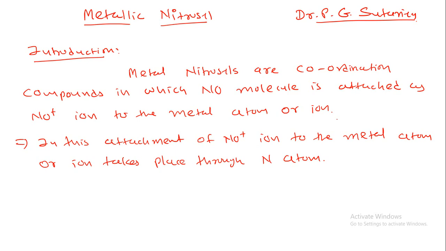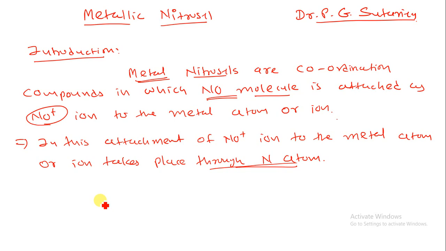Today we are having a topic that is metallic nitrosyl. First of all, let us understand what is metallic nitrosyl. Metal nitrosyls are coordination compounds in which the NO molecule, as the NO plus ion, is attached to the metal atom or ion. This attachment to the metal atom or ion takes place through the nitrogen atom. This is the basic introduction of metal nitrosyl.